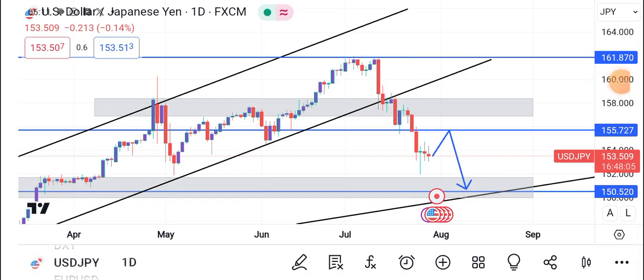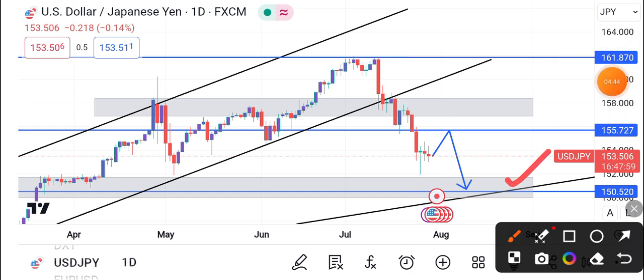Now looking at the USDJPY on the daily time frame, as I said, you can see that we have this slight drop. The market is on a downtrend. I spoke about the market before it reached that high, that you're gonna sell. You can check the video on the channel, guys, the previous week video.